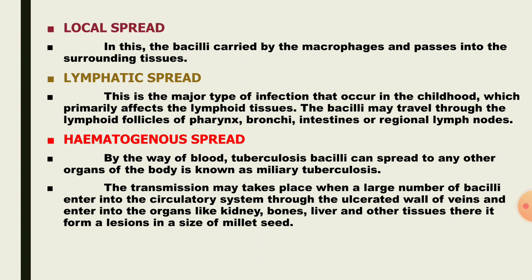When it enters the lymph nodes and uses the lymphatic system to spread into other organs like the bronchioles, pharynx, larynx, and intestines, it is called lymphatic spread. When Mycobacterium tuberculosis enters the bloodstream and uses the blood vessels to be transported to other organs of the body, this type of TB is called miliary tuberculosis. This can affect any organ in the body like the kidneys, bones, liver, and other tissues.